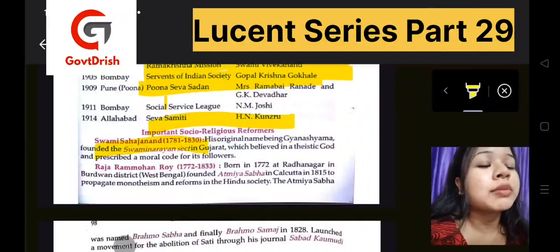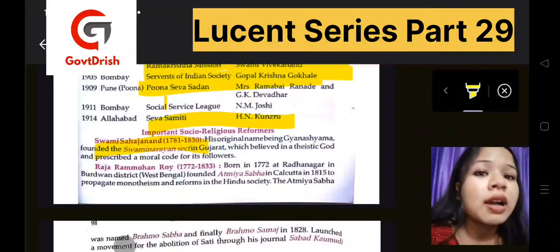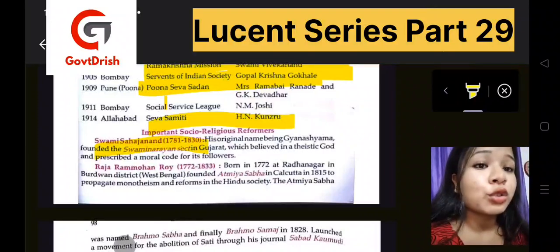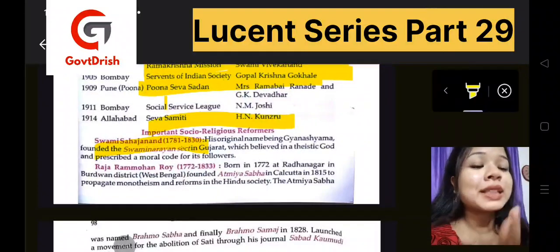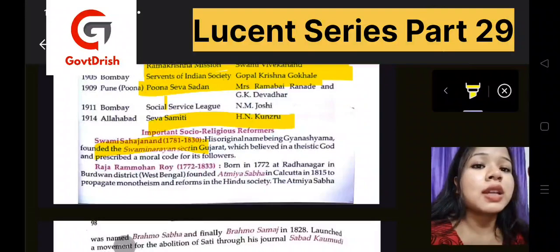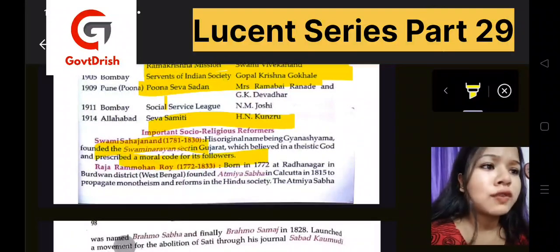His original name was Ghanshyam, and what he did, he had founded the Swaminarayan sect that was in Gujarat. And what was their belief? Their belief was in a theistic God, and they had also prescribed a moral code. Like this is the code for its followers.